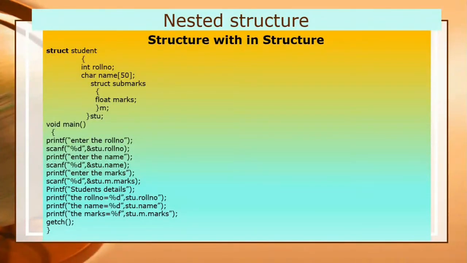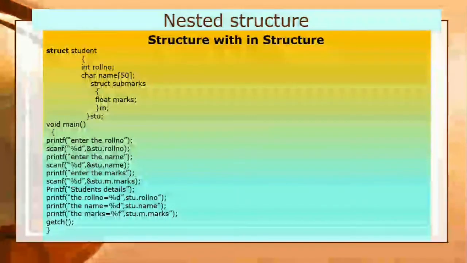Now you should observe it properly. Here, marks, how you enter marks. When user will enter the marks with the help of keyboard, then the marks will be stored at the location of marks, that is data member of subject marks structure. So I have taken here path that is ampersand stu dot m dot marks.